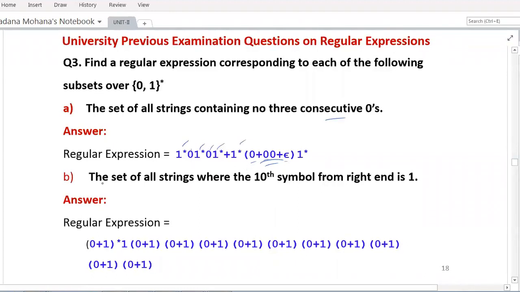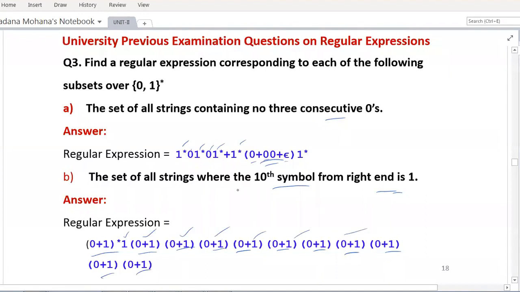Then another one, the second one: the set of all strings where the 10th symbol from the right end is 1. Here you can see the 10th position. First we have taken (0 plus 1) whole closure, the combination of 0 and 1, all the sets of strings. Then we have concatenated with 1. Now you can see we have concatenated with 0 plus 1: 1, 2, 3, 4, 5, 6, 7, 8, 9, 10. So 10 times we have concatenated with 0 plus 1.